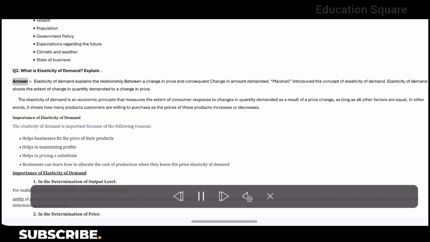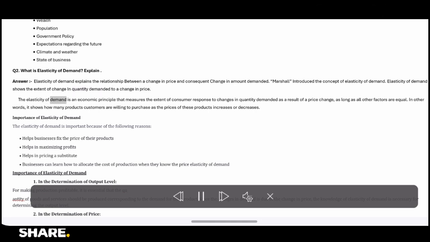Q2. What is elasticity of demand? Explain. Answer. Elasticity of demand explains the relationship between a change in price and consequent change in amount demanded. Marshall introduced the concept of elasticity of demand. Elasticity of demand shows the extent of change in quantity demanded to a change in price.